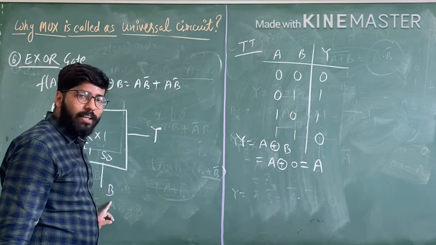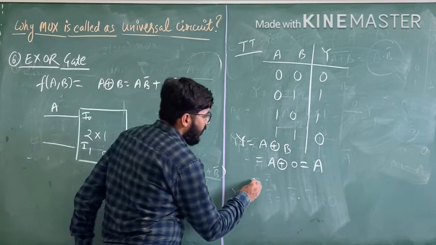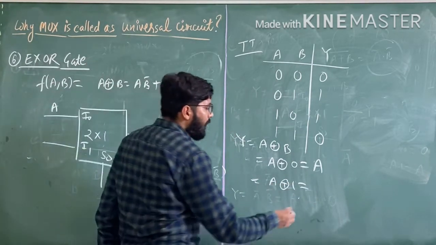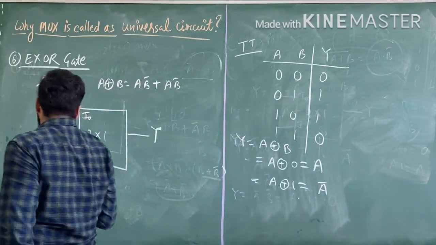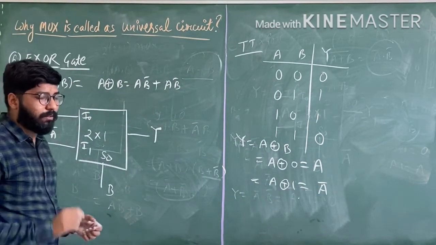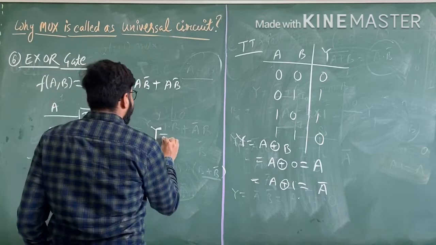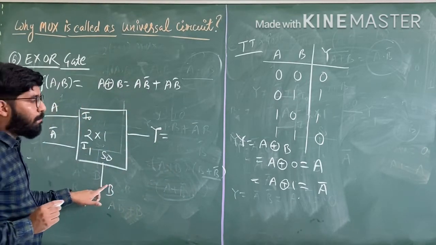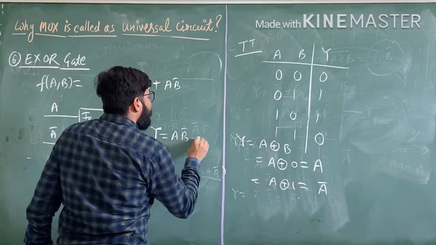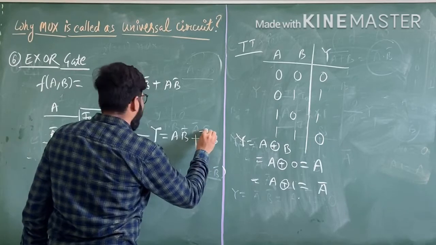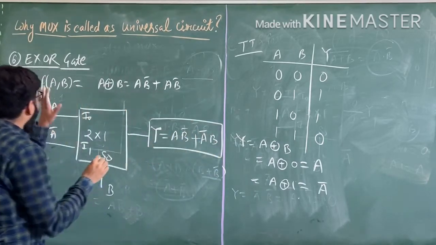If the value of select input line is 1, we can get A XOR 1. So A XOR 1 is A complement. So the value of I1 becomes A complement. Okay. So we see the value of I0 becomes A, the value of I1 becomes A complement. Now cross check and verify the result. This is multiplied by this complement, we can get A B complement plus this is multiplied with this, so A complement B. So this is about the XOR gate.